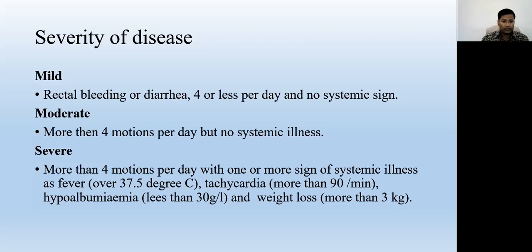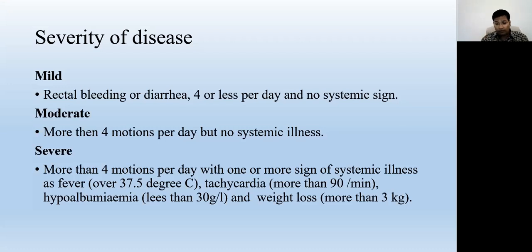Diarrhea more than 4 per day, with one or more signs or symptoms of systemic illness, like fever, tachycardia, hypoalbuminemia, and weight loss. So fever more than 37.5 degrees, tachycardia more than 90 per minute, hypoalbuminemia less than 30 grams per liter, and weight loss more than 3 kilograms.